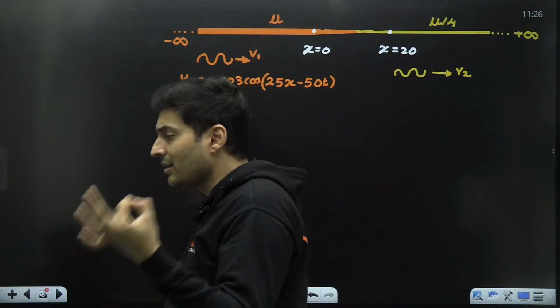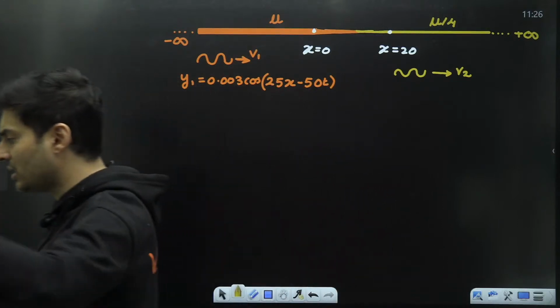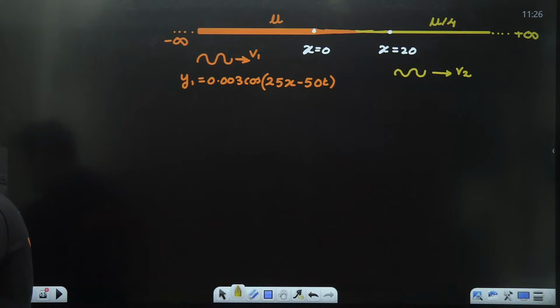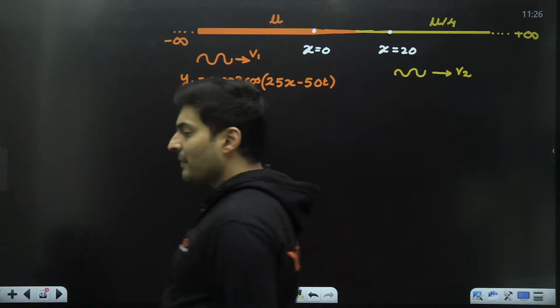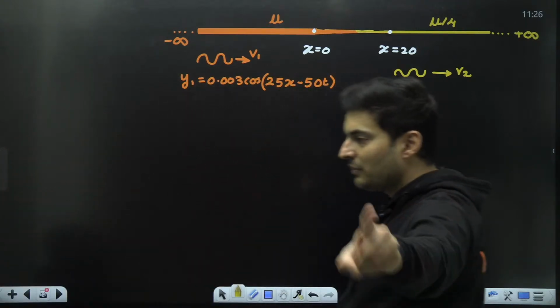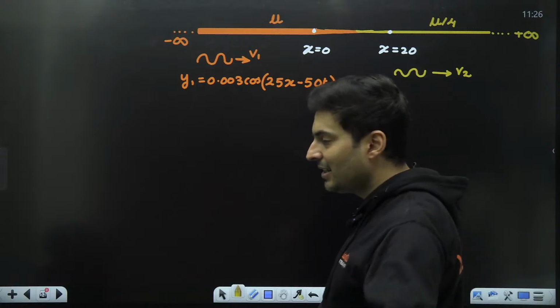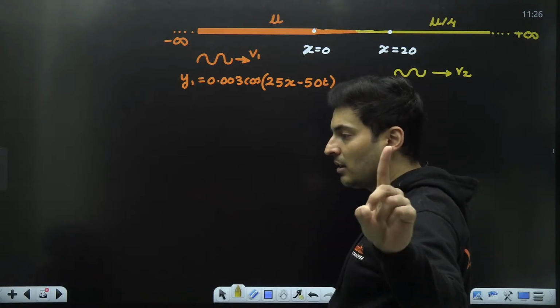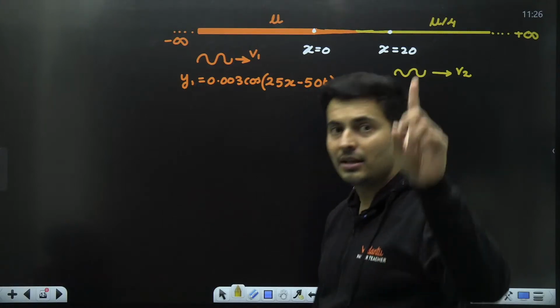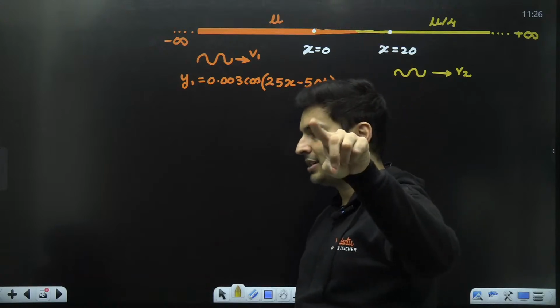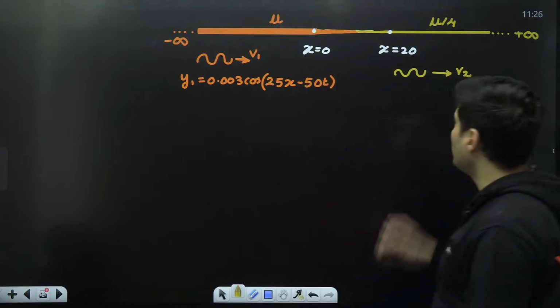What do you think will remain the same? Quickly let me know in the chat box. Is it the speed which will remain the same? Is it the wavelength? Is it the frequency? I think it will be the frequency, isn't it? Frequency will not change, but wavelength and wave speed both will change. Why will speed change? Because mu has changed.